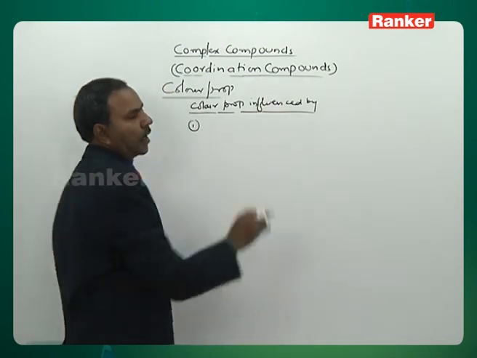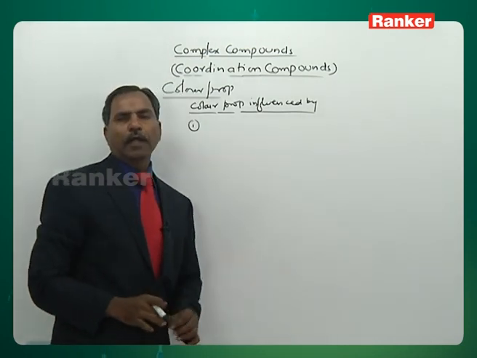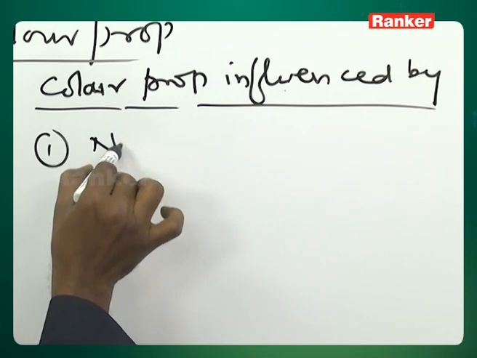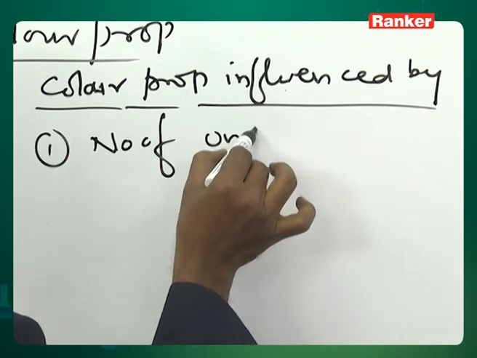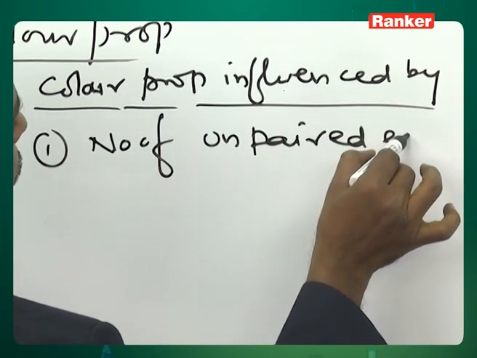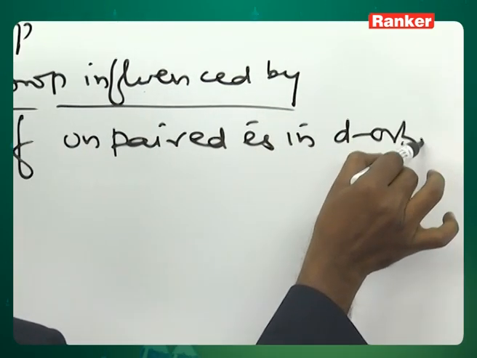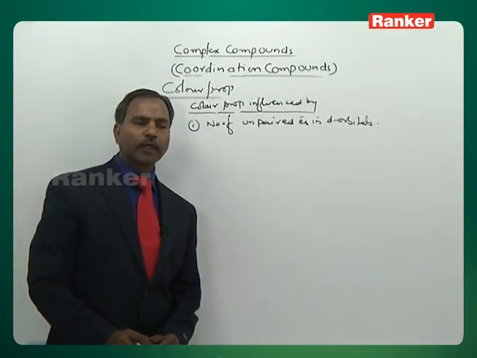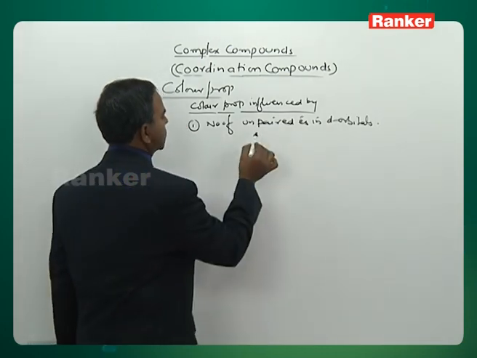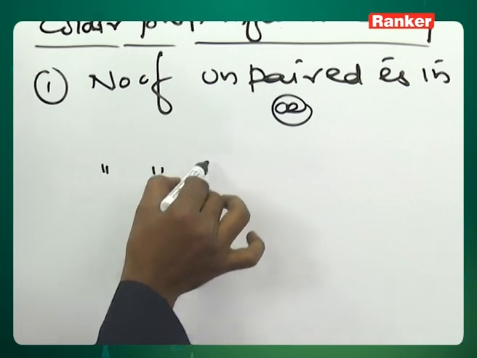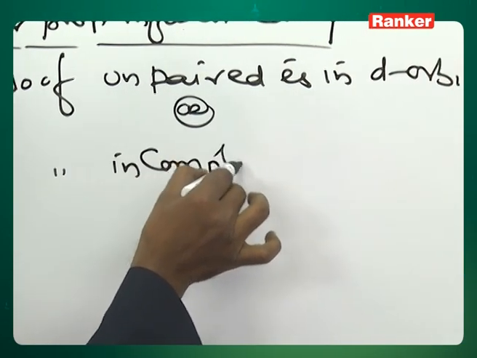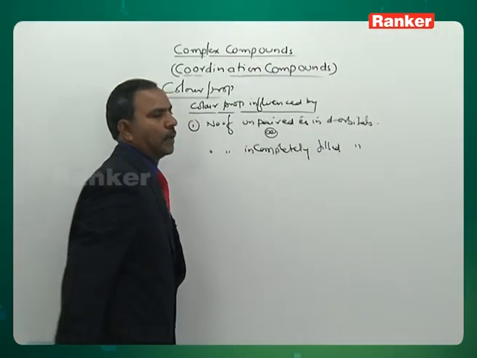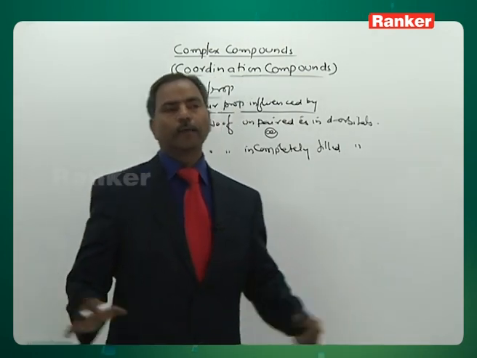First, the number of unpaired electrons in d orbitals, or you can say the number of incompletely filled d orbitals.